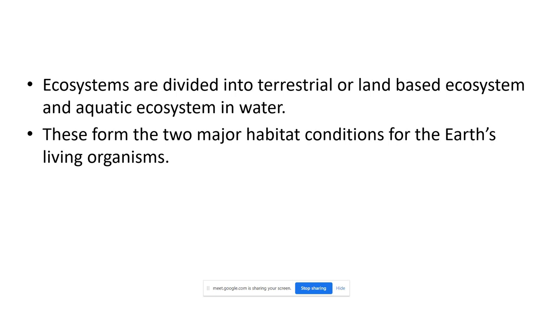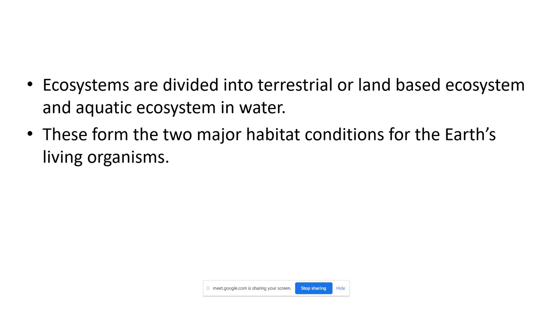We can divide the ecosystem into different types based on the structure, like terrestrial or land based ecosystem, and aquatic ecosystem in water. If it is land based, we call it terrestrial ecosystem. If it is water based, then we call it aquatic ecosystem. What is the example of terrestrial ecosystem? Forest.